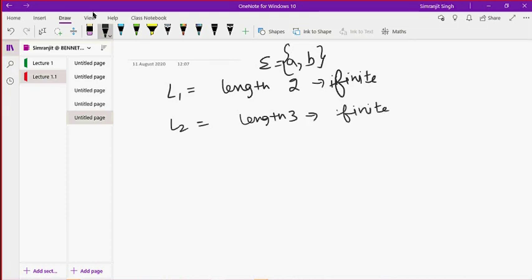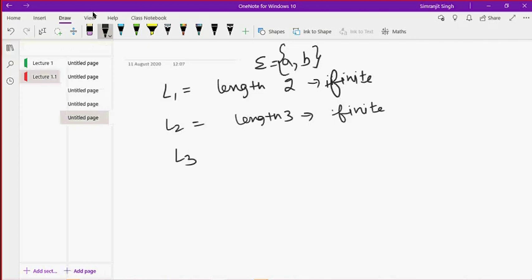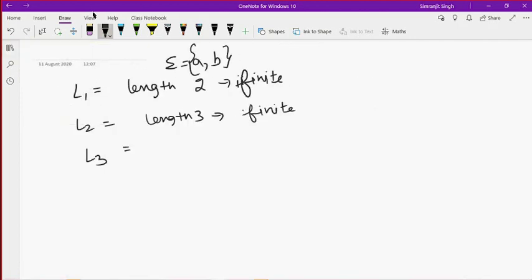But in the third language, this language set becomes an infinite set. I want to tell you there are many languages, and among these, some finite languages are possible and some infinite languages are possible. Okay, so till here, if you have any doubt, you can ask me.